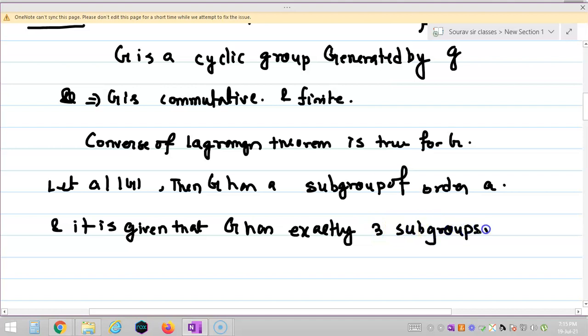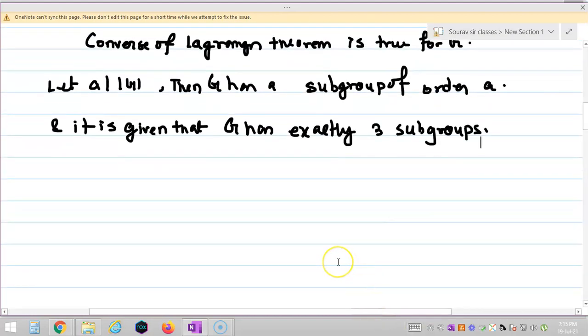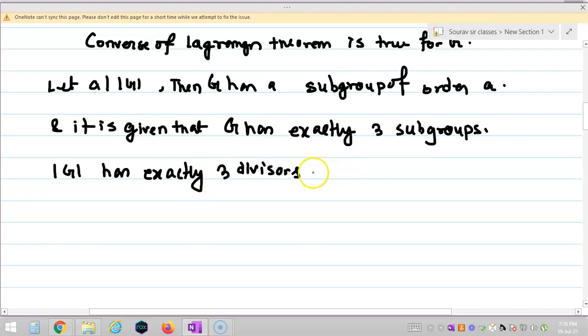Now as G has exactly 3 subgroups and the converse of Lagrange's theorem is true, I can say the order of G has exactly 3 divisors, right? That is one, itself, and a number. So it forces that the order of G must be the square of some prime. Only this kind of number has exactly 3 divisors: one, itself, and p. So this proves that the order of G is equal to p squared.